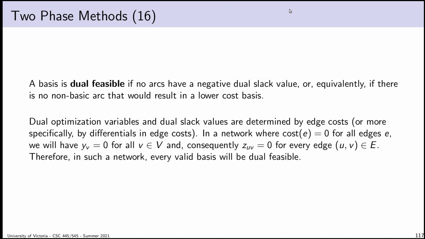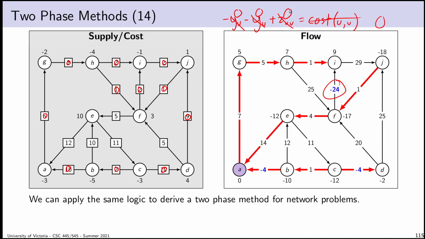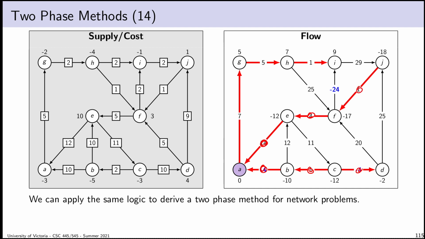So I think about that and I realize what I could also observe is that, maybe I'll use this as a point of comparison, if I were to set all supply values to 0, that would mean all of my primal flows go to 0. But would it change anything about the dual slack variables or the dual optimization variables? Well, no, because those are computed separately. They're based on cost. Therefore, I could perform a bunch of primal pivots on this now primally feasible basis to compute a basis that is optimal for this modified graph, which will be both dual feasible and primal feasible.